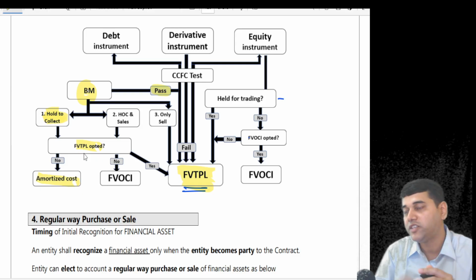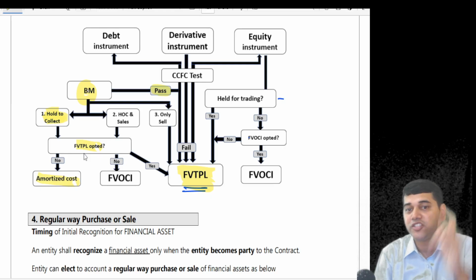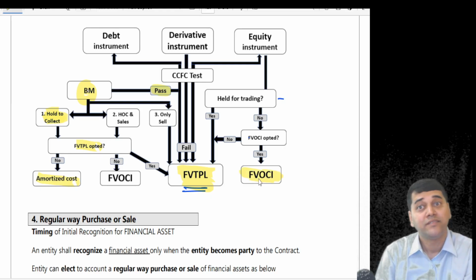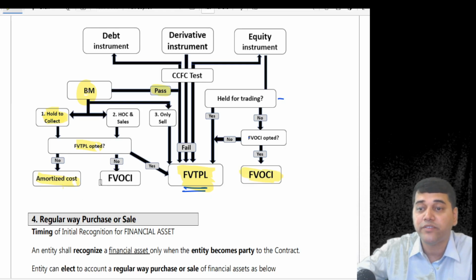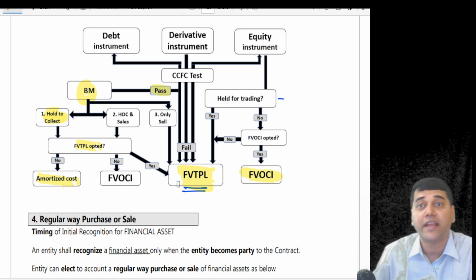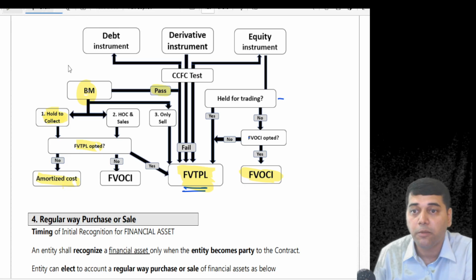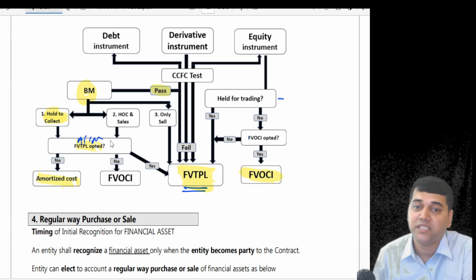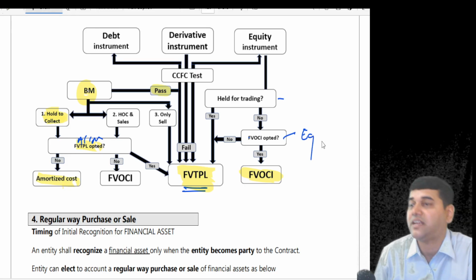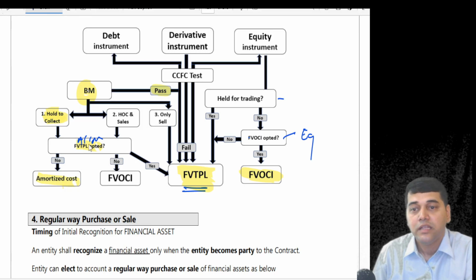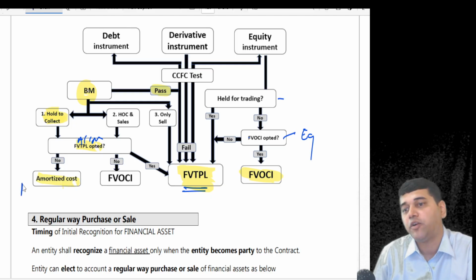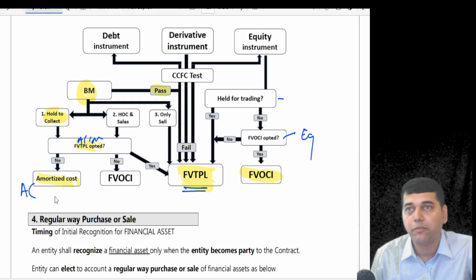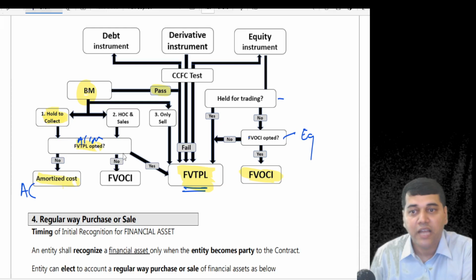One is for equity instruments only, not for debt instruments, to take to FVOCI. Second is, something which you have landed up in OCI or FVOCI, you can transfer it to FVTPL for accounting mismatch. This option is for accounting mismatch and the other option is for equity shares. That's it. Have you opted? No. Then amortized cost. That means you have to prepare an amortization schedule.